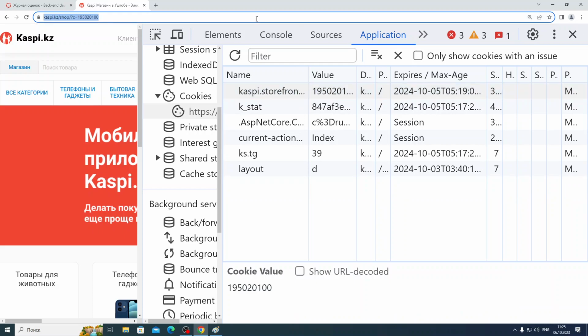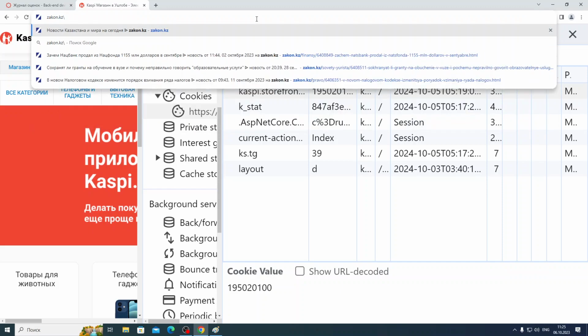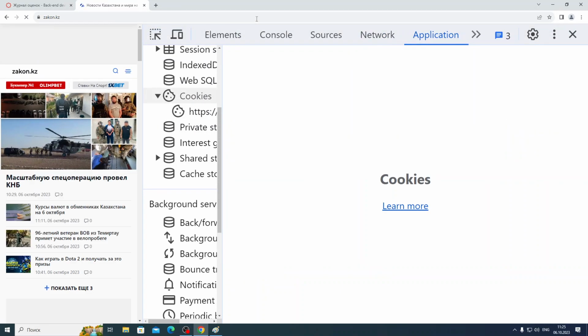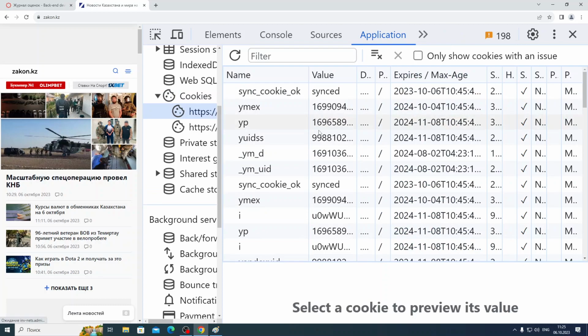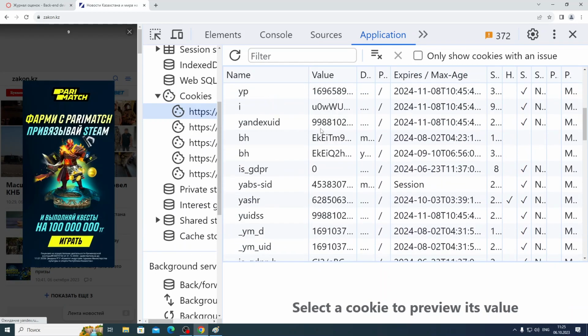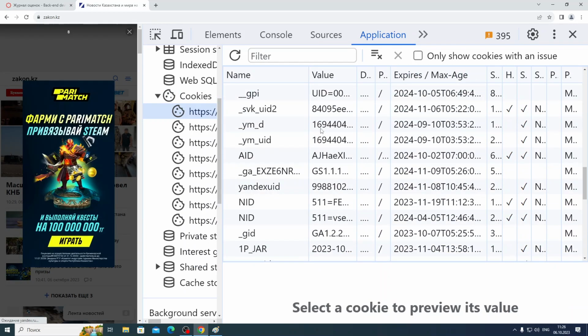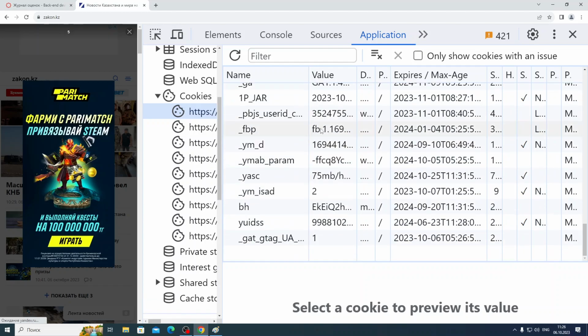Also, for example, if I go to Zakon.kz, there should be another cookie list, because there should be cookies given only from Zakon.kz, not from Kaspi. If I go to cookies for Zakon.kz, I have so many cookies, guys.